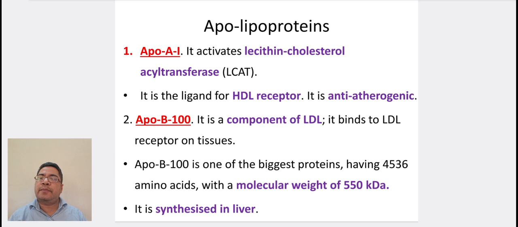ApoB100 is one of the biggest proteins, having 4,536 amino acids with a molecular weight of 550 kilodaltons. It is synthesized in the liver.